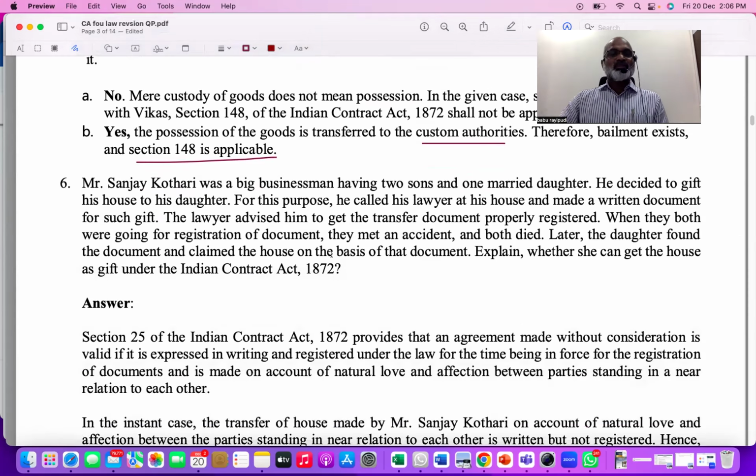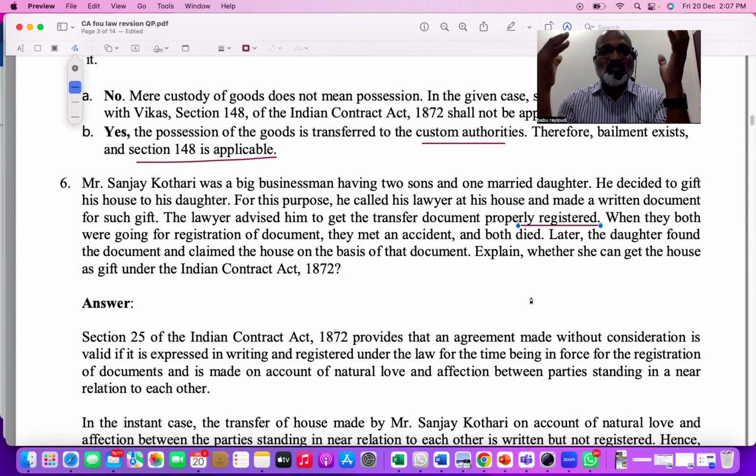One more contract act question you see. Mr. Sanjay Kothari was a big businessman having 2 sons and 1 married daughter. He decided to gift his house to his daughter. So there is a gift contract. So mostly this is gift related, you must have studied it in consideration. The situations where consideration is not required but the contract is valid, you have one concept in consideration. For this purpose, he called his lawyer at his house and made a written document for such gift. The lawyer advised him to get the transfer instrument registered. Understood? So now only you understand.